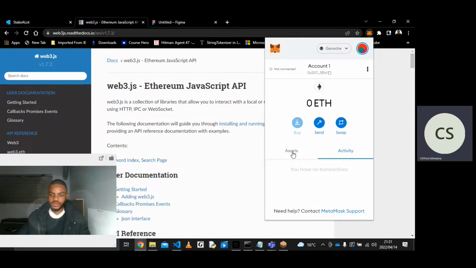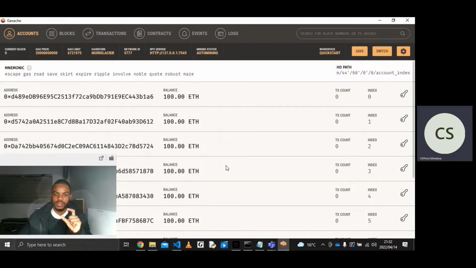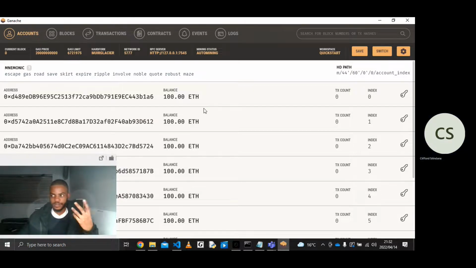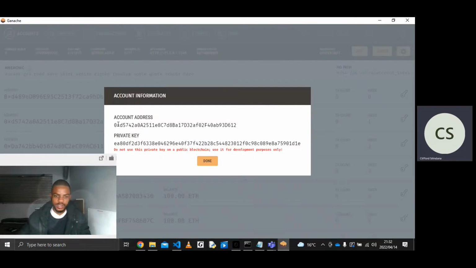So an address comes in, like your blockchain account comes in two forms. There's a public address, and then there's a private key. Your private key is the one that you use. It's again parallel to banking. Your private key is like your password. Both of that information, you can access by clicking on the key here. And then you're seeing the address, which corresponds with your public address here. And then this is your private key.